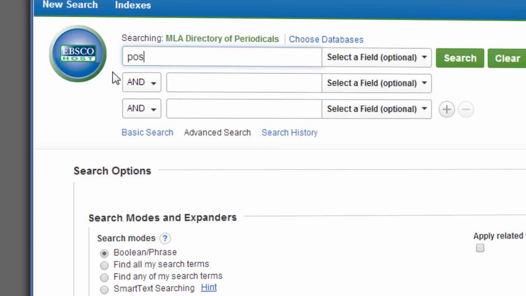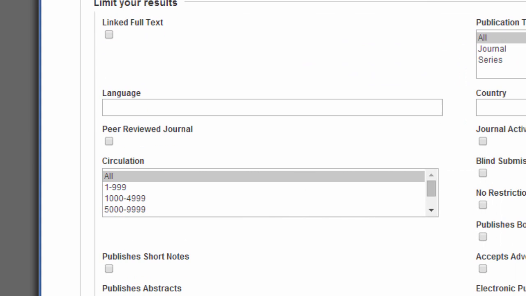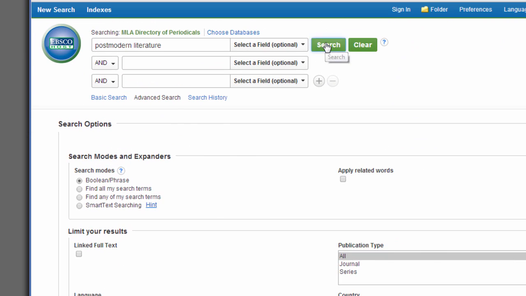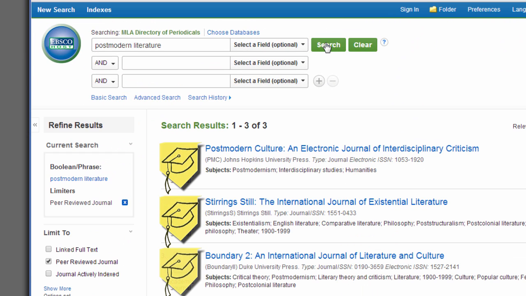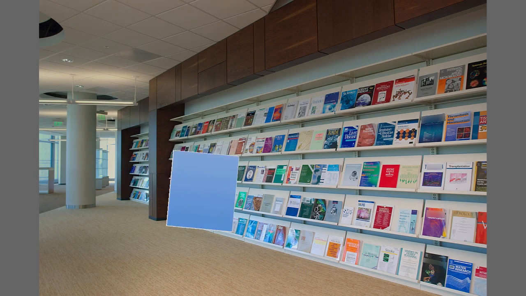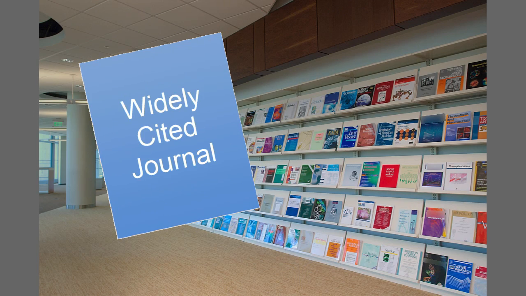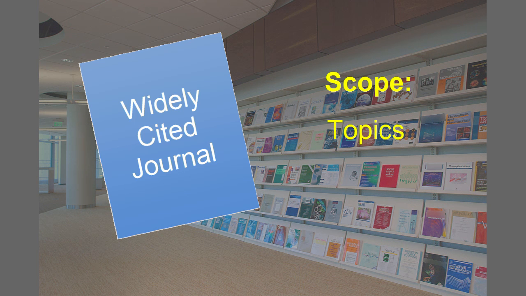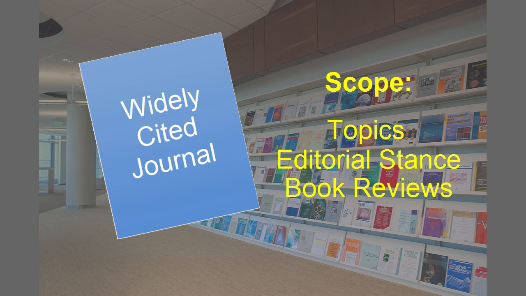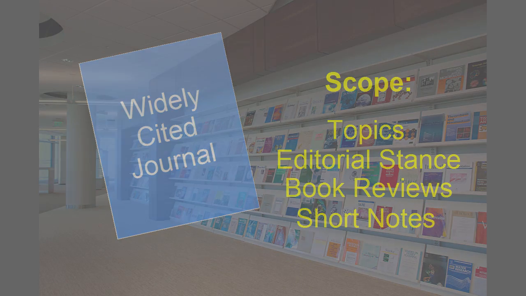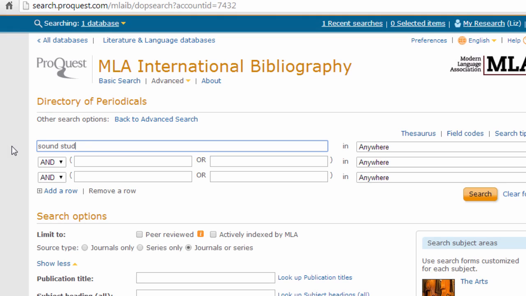So how can searching in the DOP help you? Students can use the directory to look specifically for peer-reviewed journals on a topic. Professors may require their students to use only peer-reviewed publications for their research papers and projects. Scholars can identify the best journals and series to submit their writings for publication. The DOP includes information on the scope of a journal, such as topics covered, a particular editorial stance it seeks to maintain, and whether it publishes book reviews and short notes. As you explore new areas of interest, you can uncover relevant publications by subject searching in the directory.